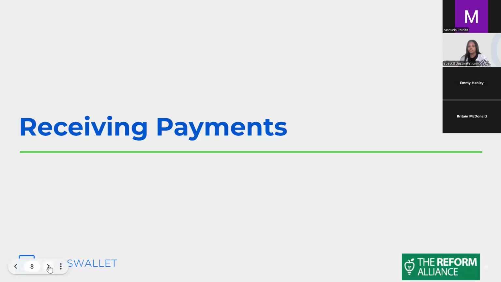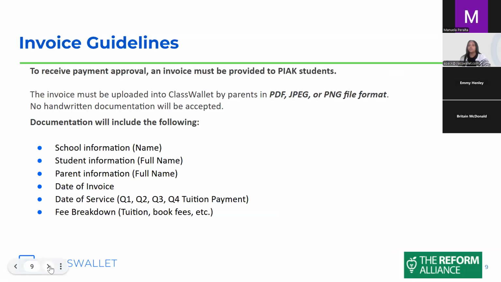All right, as far as receiving payments, you will have to submit an invoice, or the students will have to submit an invoice. We would like the following documentation as part of that invoice. Make sure there is a fee breakdown, so if there are book fees or anything like that, all of it is specified. Of course, include the school and student information, the parent information, the date of the invoice, and the service, since we are doing these quarterly.